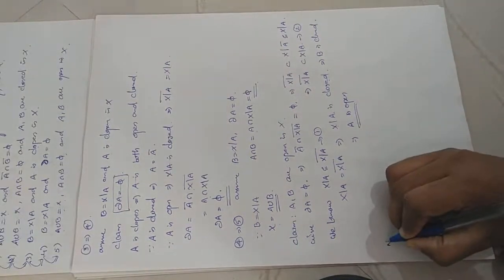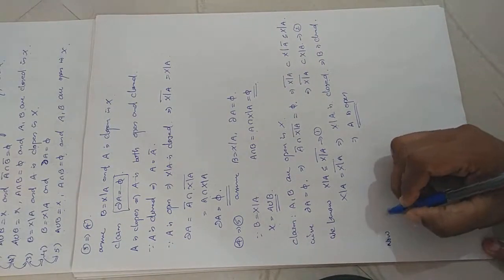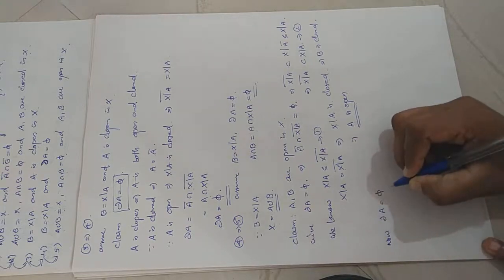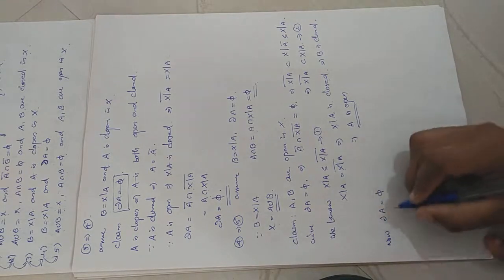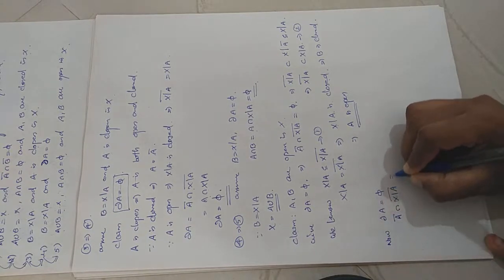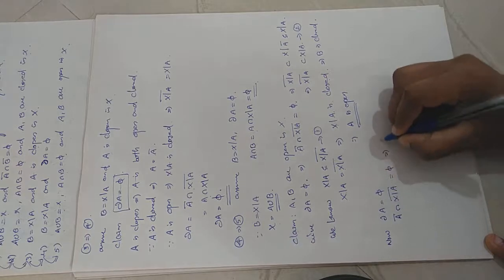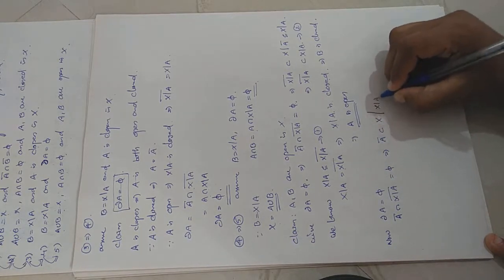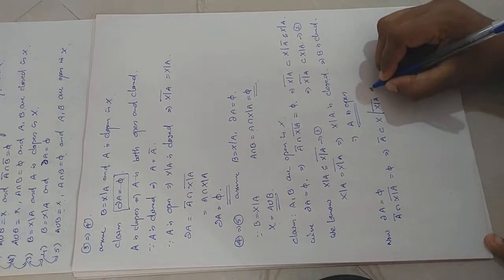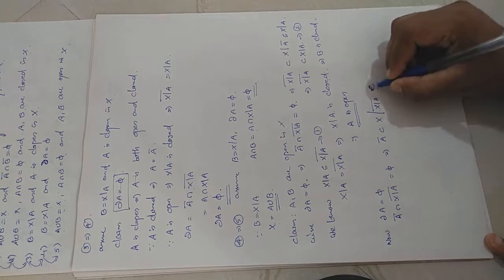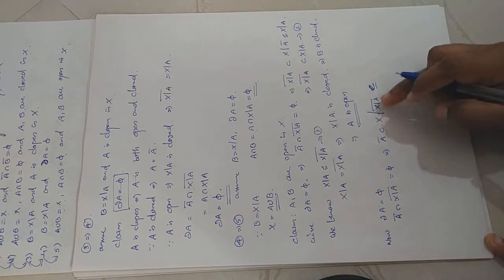Now we want to prove B is also open. For that, consider the boundary of A equal to empty. Boundary of A equal to empty means I can write A closure intersection the closure of X minus A is equal to empty. So which implies A closure is contained in the complement of the closure of X minus A.